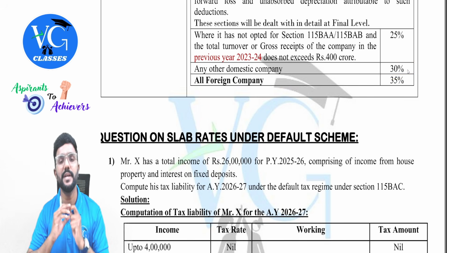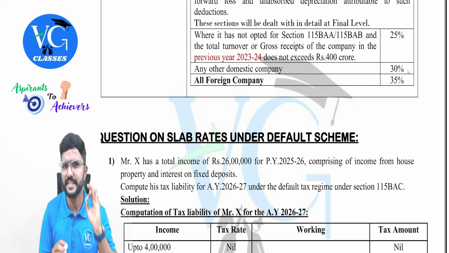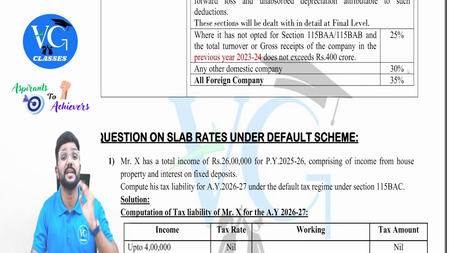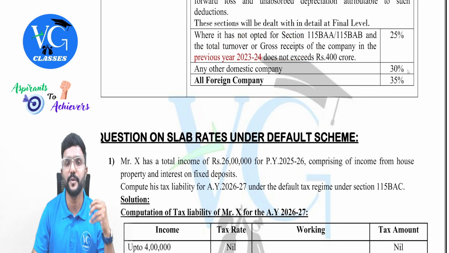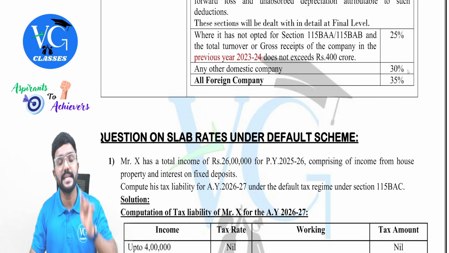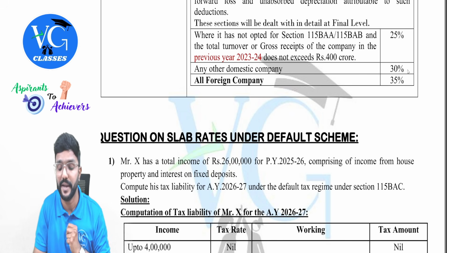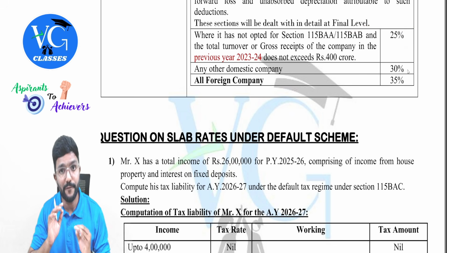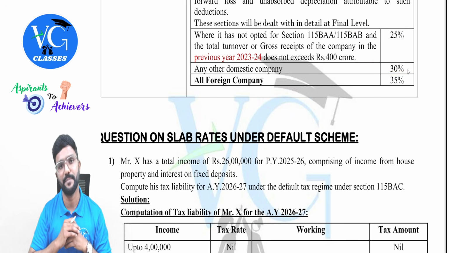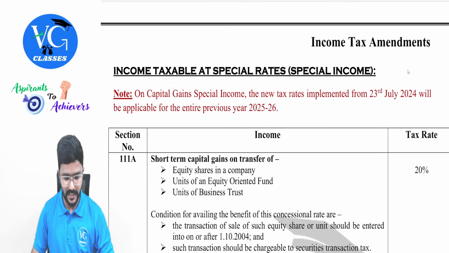Guys, one thing to note here is they are not talking about the income or profit. Please be careful. Students are getting confused with this. They are talking about the turnover or gross receipts, which is nothing but the sales figure. If it is up to 400 crore in the previous year 23-24, then the tax rate applicable for the domestic company for the previous year 25-26 will be 25%. If not, sir, what if the turnover is more than 400 crore? Then accordingly 30%, guys. Got it? Yes, sir. Fine. These are the changes in tax rates.